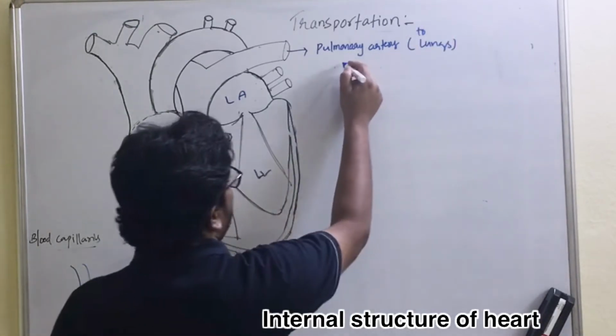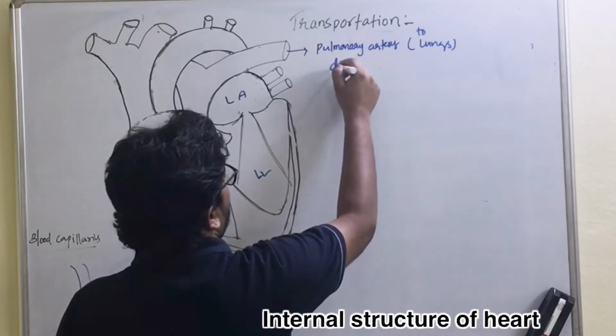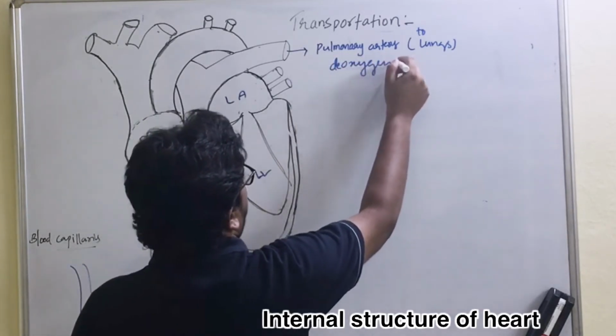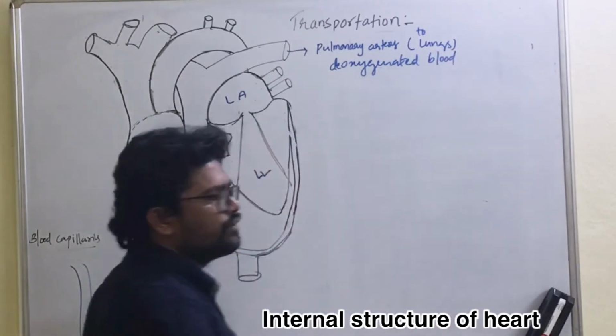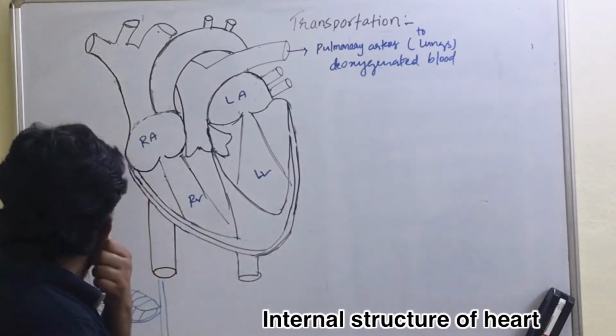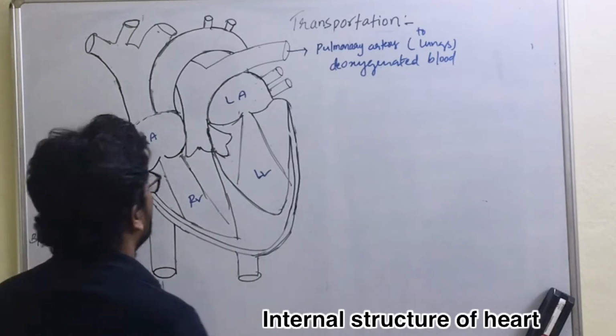What type of blood? Deoxygenated blood, that is impure blood, to the lungs for purification. And another blood vessel, an artery, is the aorta.